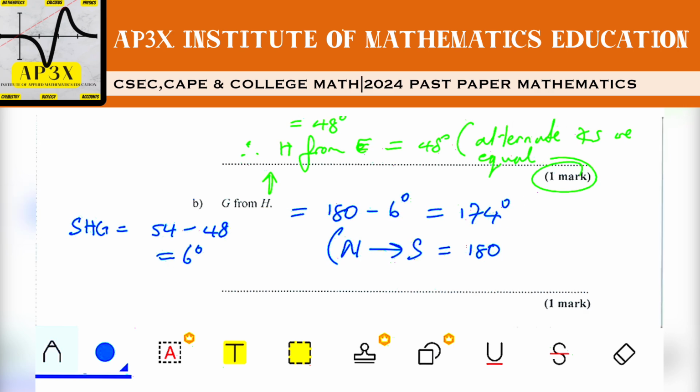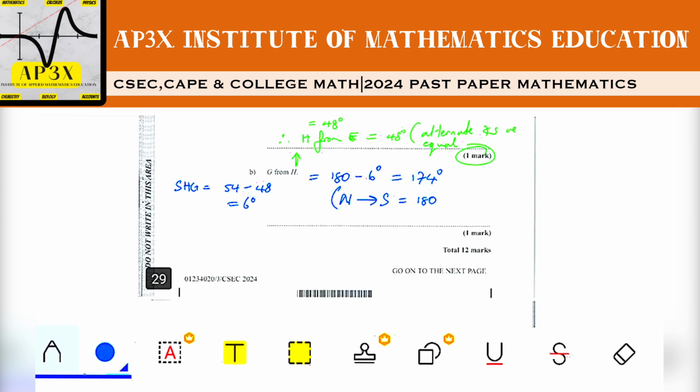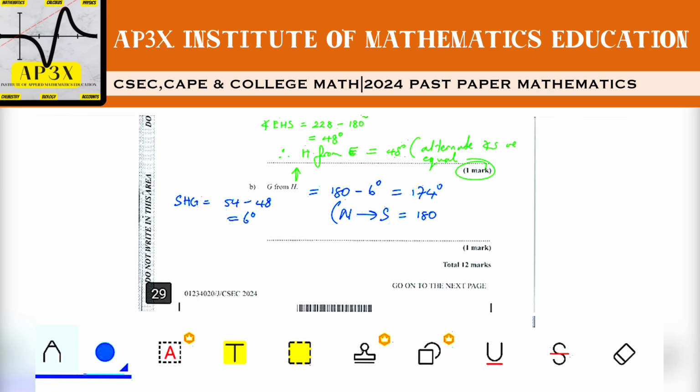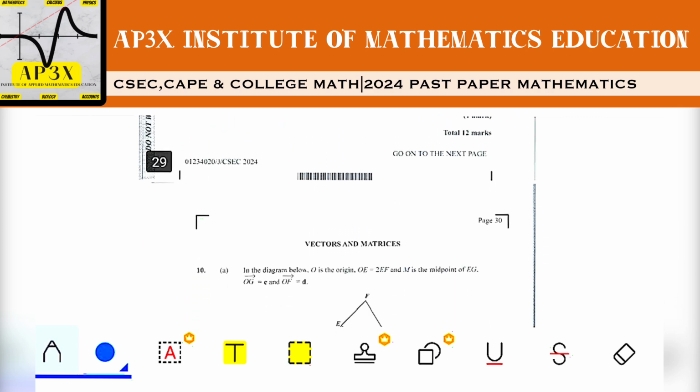So as I said, guys, circle geometry can be very, very tricky. You really have to be able to see in between diagrams, the angles and so forth. But as I said, if you want some real practice on it, check out my tutorials on circle theorem, it can be quite helpful. All right, so this was a tricky one by CXC. Definitely put a number on this one. Definitely the difficulty level of this question I would say is about 6 or 7 in terms of what a student needs to know. So definitely, hopefully that little demonstration there helped you out.